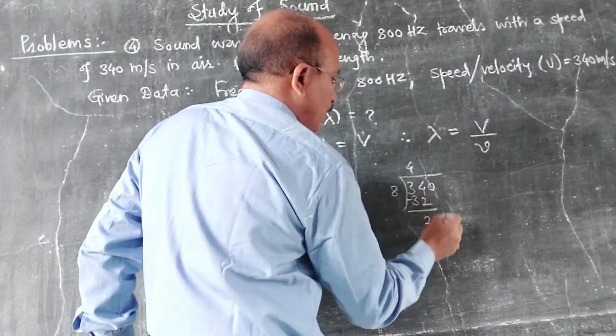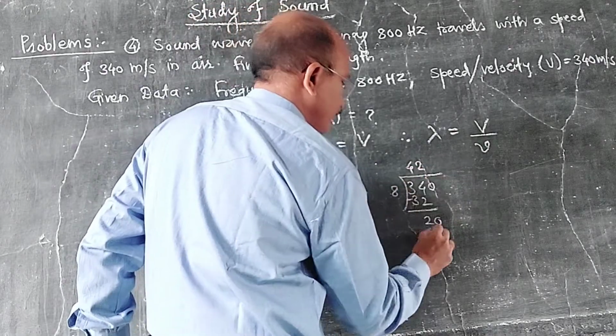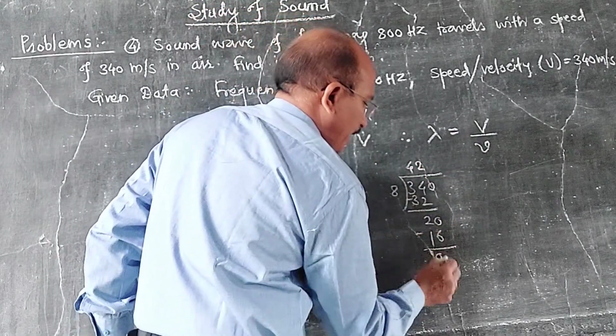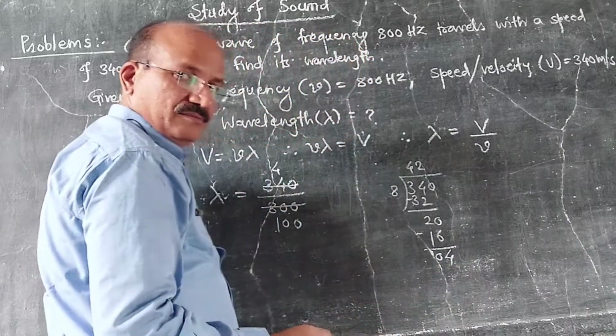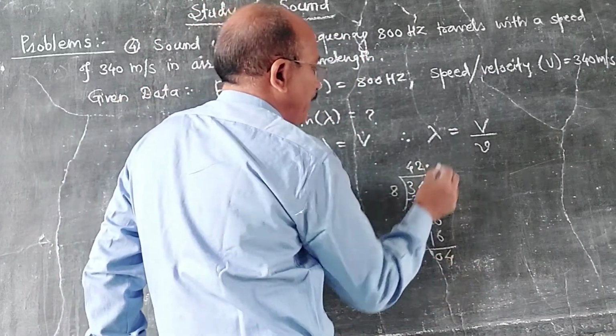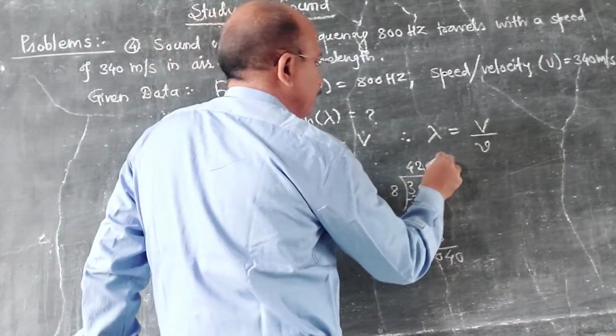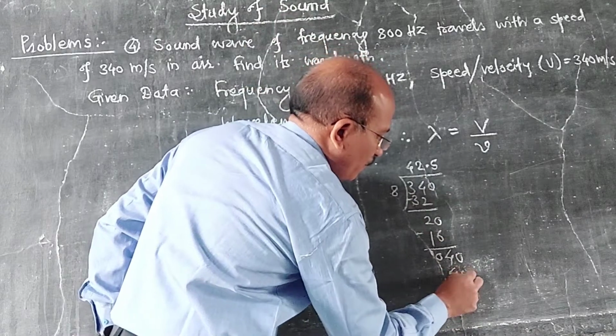Remaining 2, 20, 8 twos are 16. Remaining 4. We can't divide this 4. That's why take point, take 0. 40, 8 fives are 40.